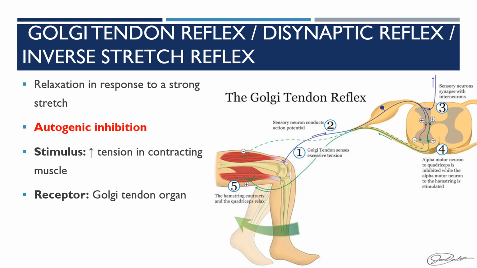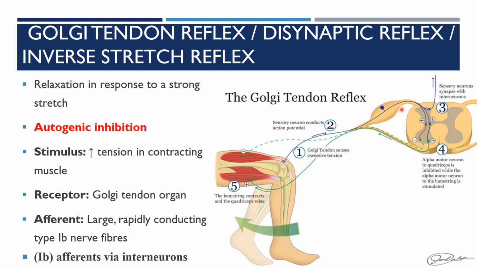The receptor is the Golgi tendon organ. The afferent nerve fiber is the large, rapidly conducting type 1B nerve fibers. So the 1B afferents come through the interneuron to the center.